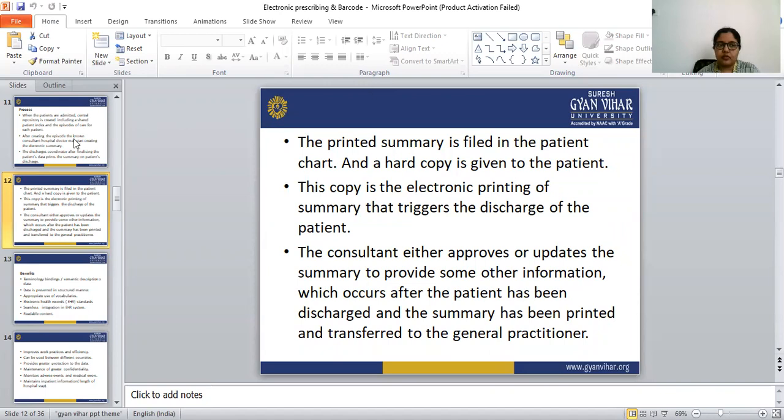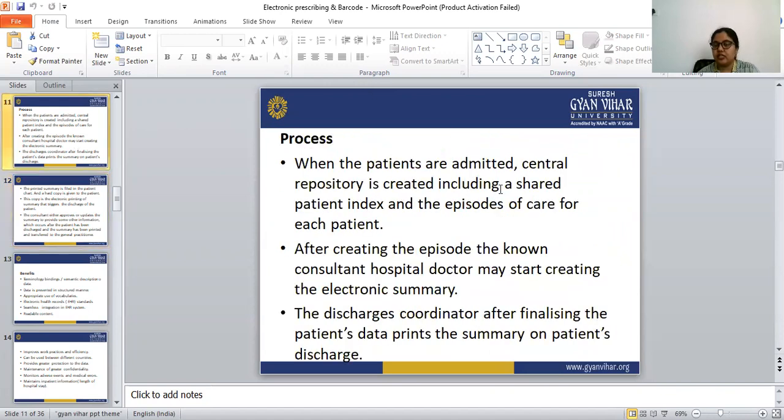So let's see the process once again. When patients are admitted to the hospital, one central repository is created. That central repository includes the patient index as well as the episodes of care for each patient. After creating those episodes, the non-consultant hospital doctor may start creating the electronic summary. After that, the discharge coordinator first has to finalize all the patient data. After finalizing it, they print the summary prepared by the doctor on the patient's discharge.